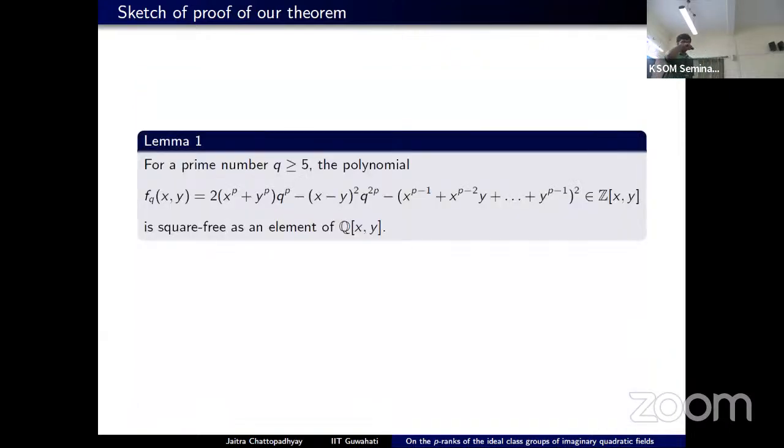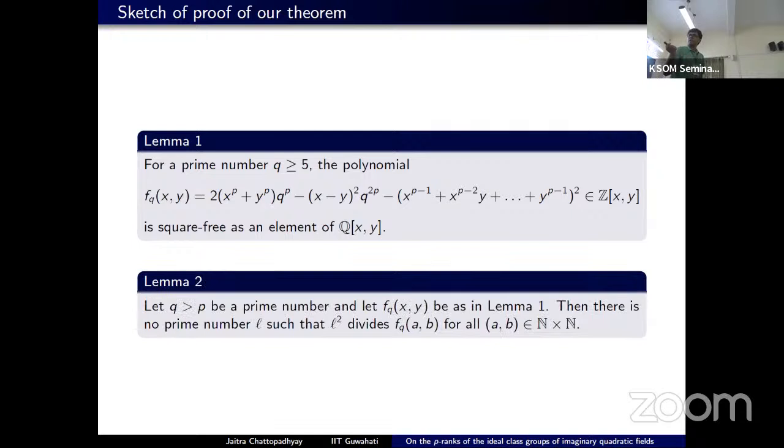Now it remains to see how many of these values are square free. So these values are given by some values of a bivariate polynomial. If we have to ensure that that is square free, there are two things that need to be checked. The first one is that the polynomial itself should be square free as a polynomial, that means as an element of Q[x,y]. And the second condition is that it should not be divisible by the square of any fixed prime.